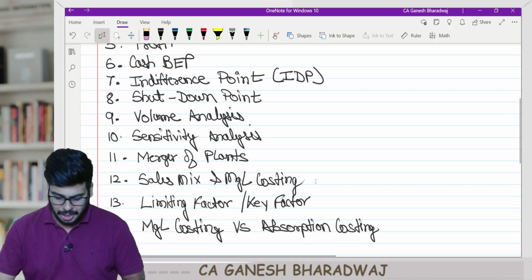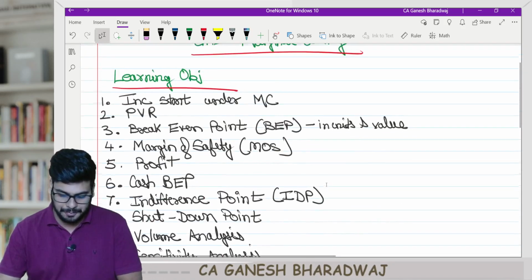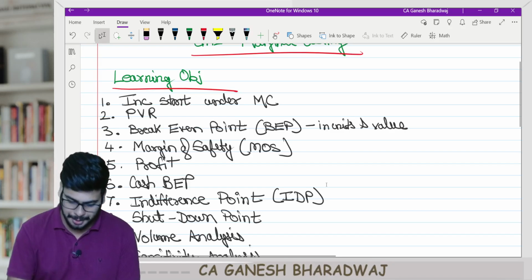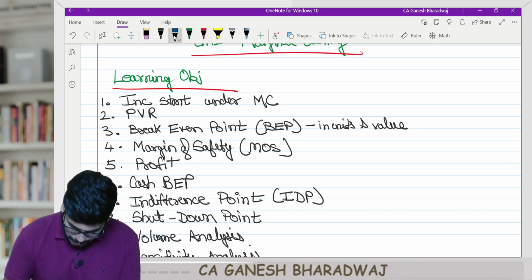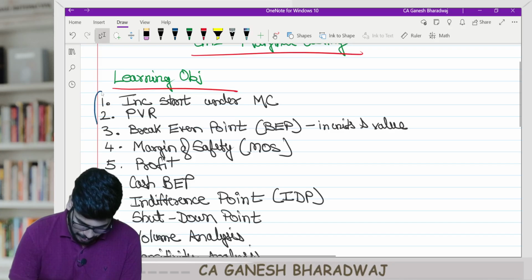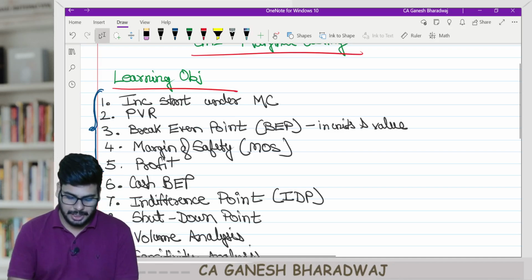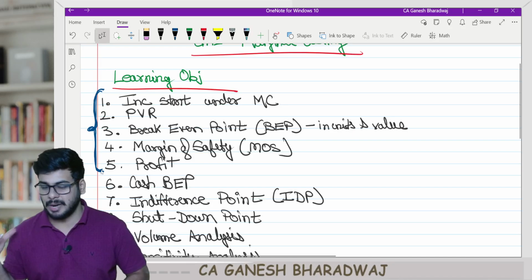So these are the 14 learning objectives that we will be seeing in this chapter. Take a blue ink and put a flower bracket across the first 5 concepts. These first 5, I call the basics of marginal costing.